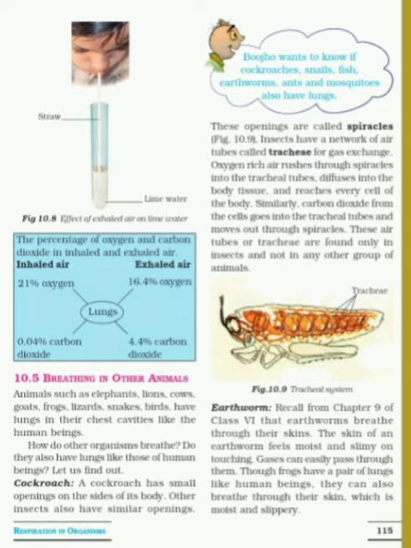Now the second type of animal, the earthworm. I think all of you have seen an earthworm. It looks like a worm, and they have moist, wet skin. They have moist and slimy skin, so they breathe through that skin. They breathe through their moist and slimy skin, and gases can pass through it.